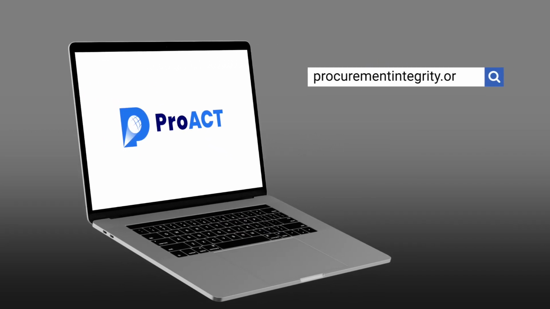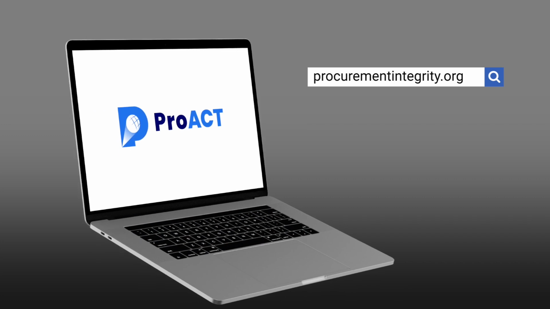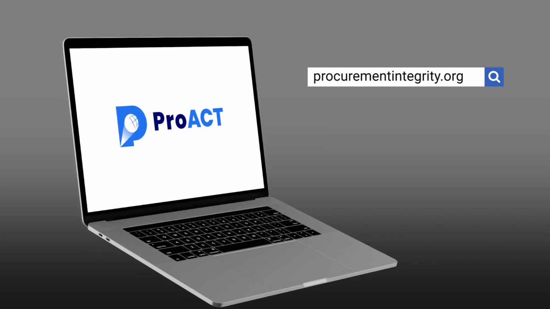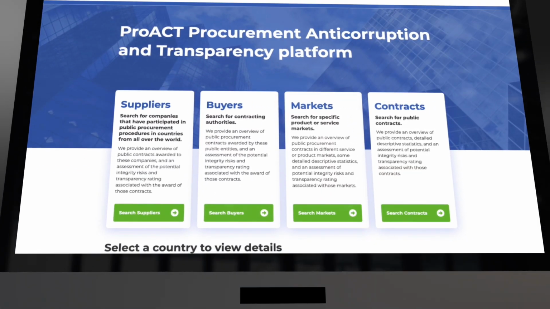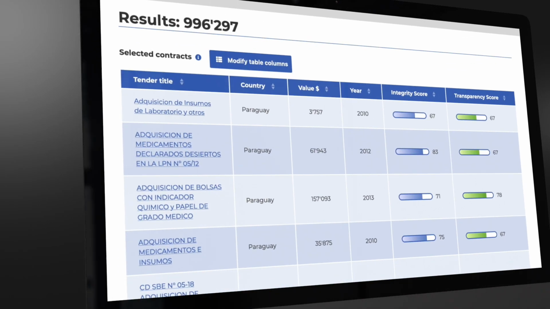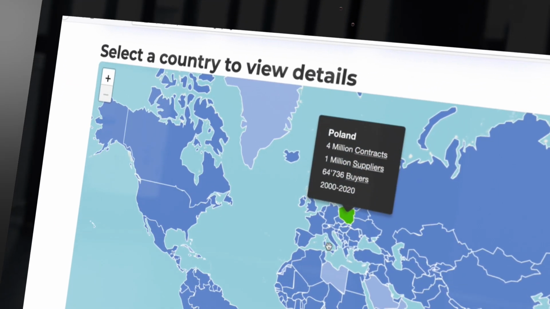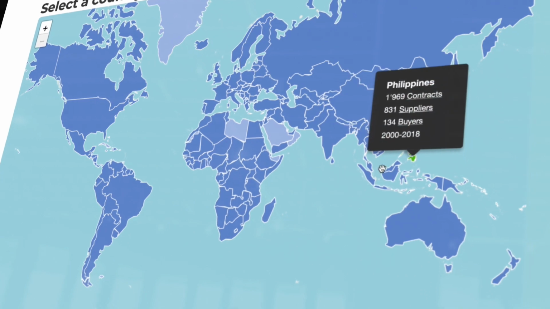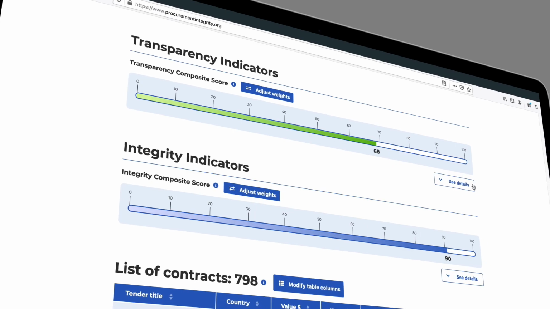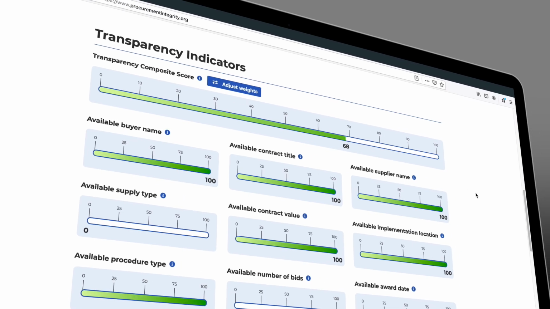This video will provide you a brief overview of the ProACT Procurement Anti-Corruption and Transparency Platform. This is the first global tool that brings together open data on the award of public procurement contracts. You can use the ProACT platform to explore contracts that have been awarded by public authorities to companies around the world and review integrity and transparency risks associated with those contracts.